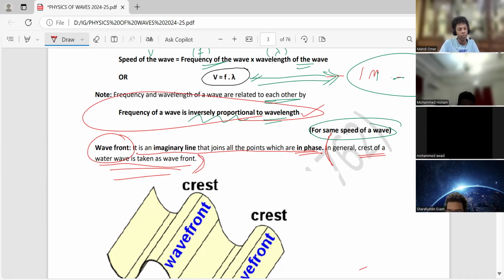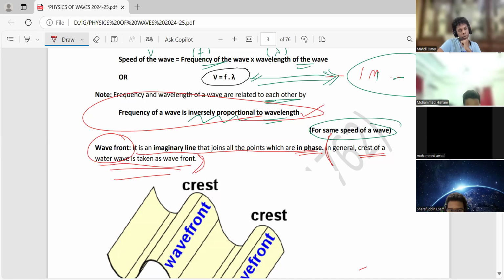I still remember in 2014, in a workshop with the principal examiner, I met that person 2 times. He was asked, sir, how to explain to my students what a wavefront is.